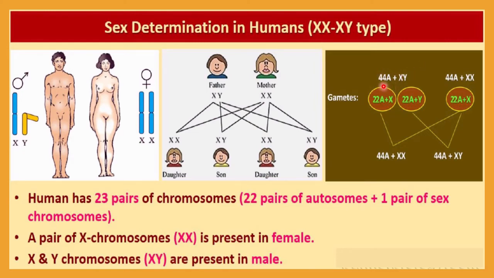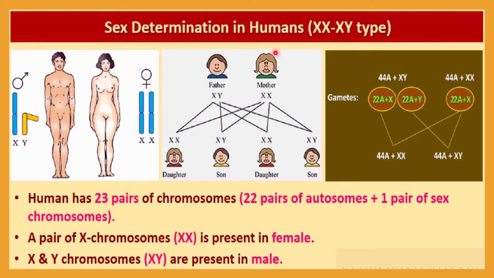Okay, so you know very well 22 pairs of autosomal chromosomes are there, and that's why here it is written 44A. Okay, and XY is the 23rd pair. So if gamete formation occurs, then you can see here 22A plus X and 22A plus Y. Two types of gametes will be formed. Okay, and only one kind of gamete will be formed in the case of a female. And if combination occurs, there are two chances, meaning 50-50% chances of male and female. Okay, so this is the case of a human.